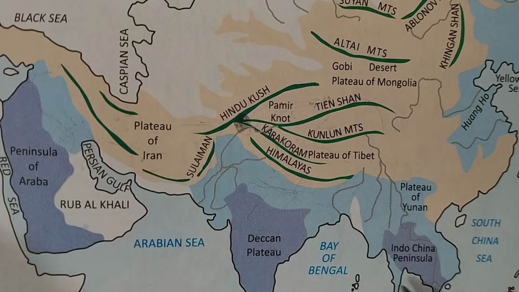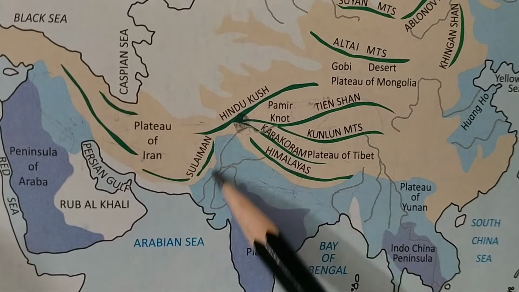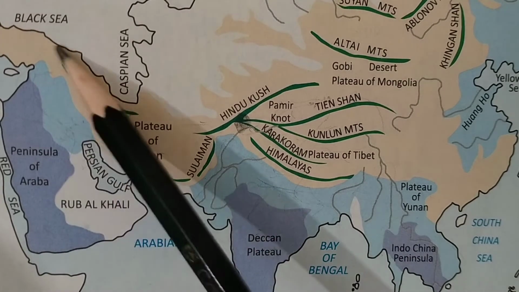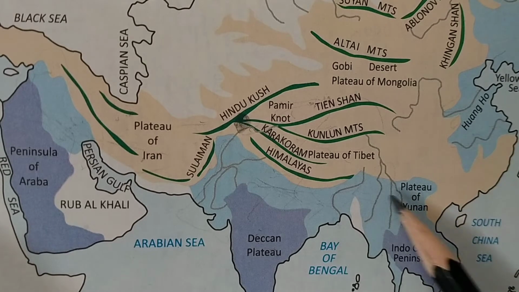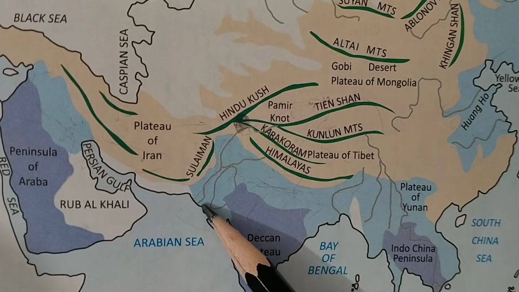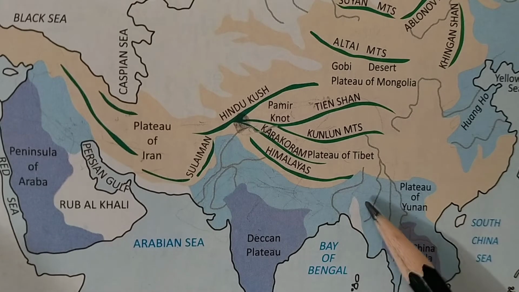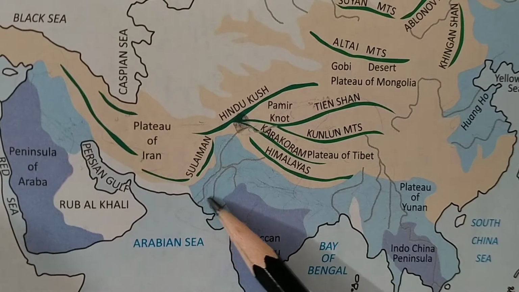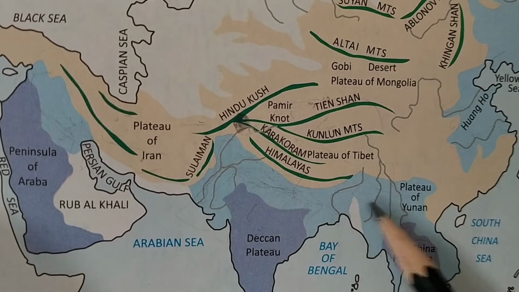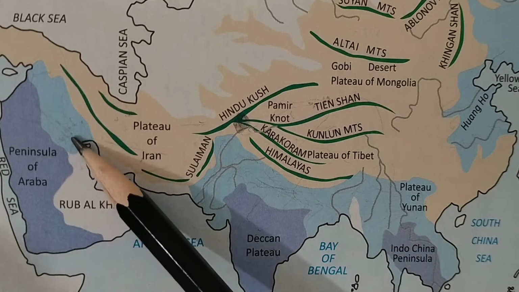In this way, these very large fertile plains have been formed. These plains are called Great River Valleys because this area is made up of fertile soil, a large area. So these areas are also one of the most populated regions of the world. So this is the Great River Valleys.